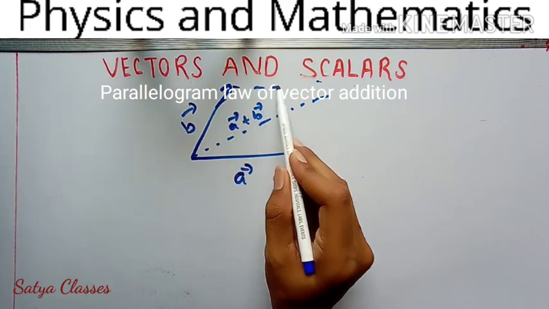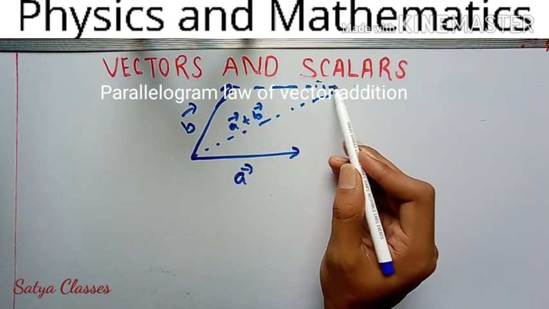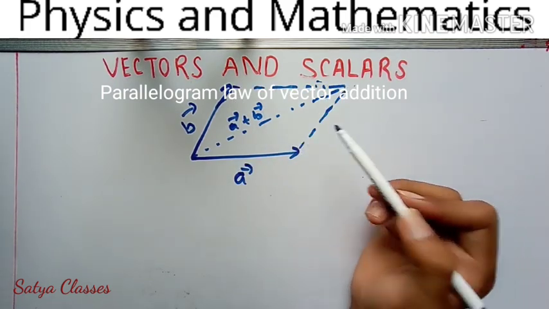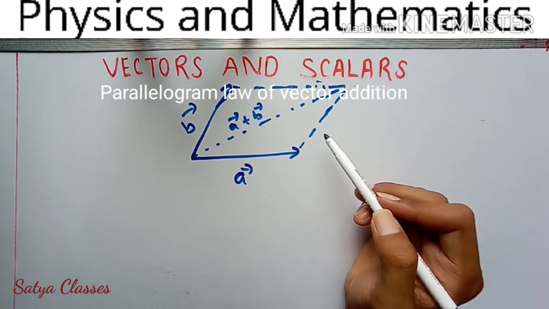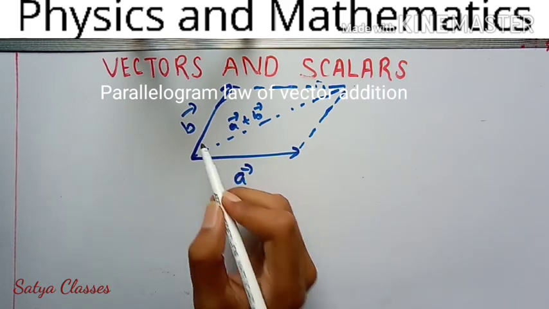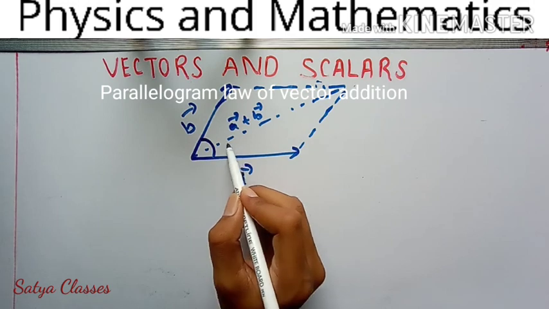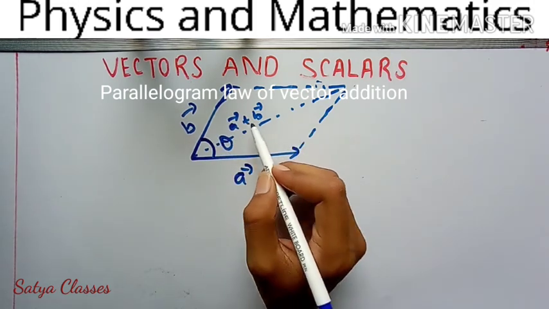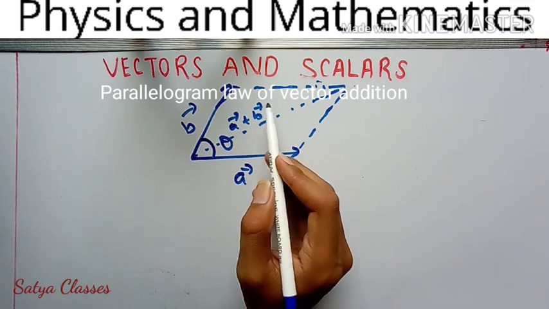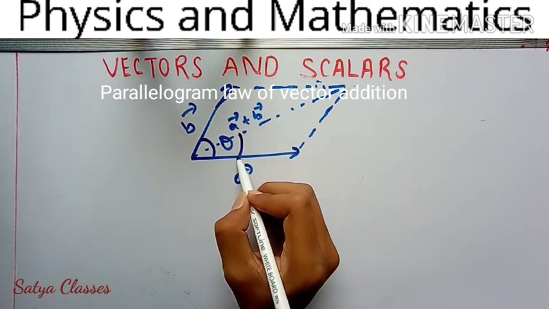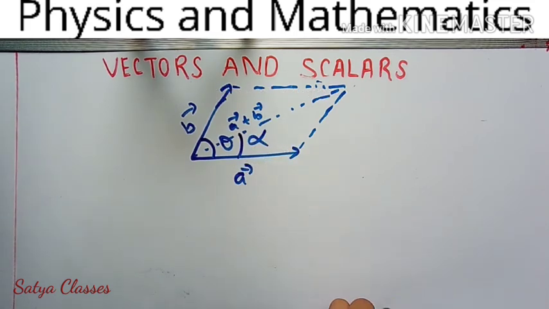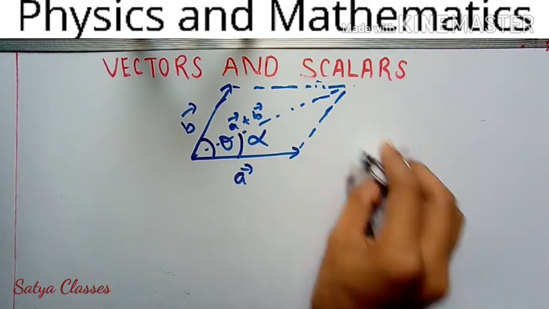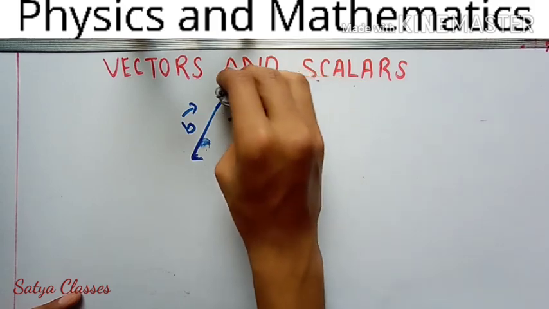So this time I will find its magnitude as well as direction. The vectors a and b are aligned at theta angle, and the direction of a plus b will be taken from the horizontal, so this angle will be alpha. Okay, I am planting the seed in your mind.